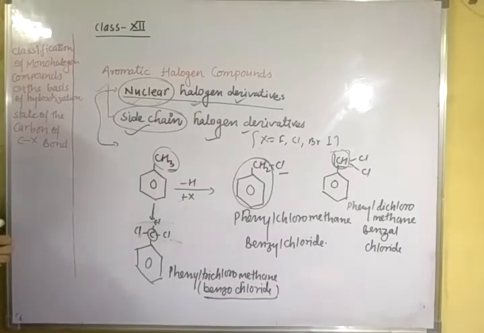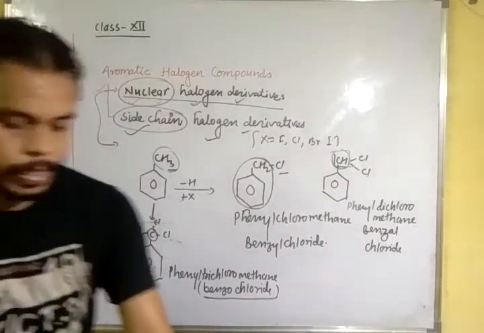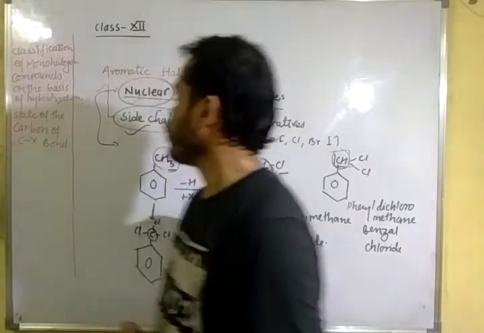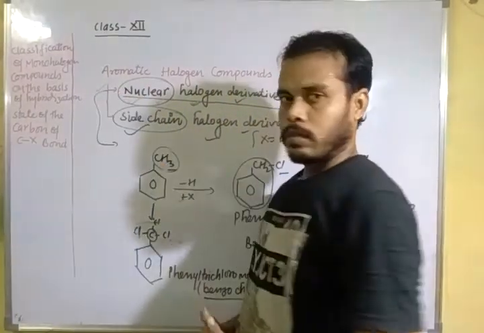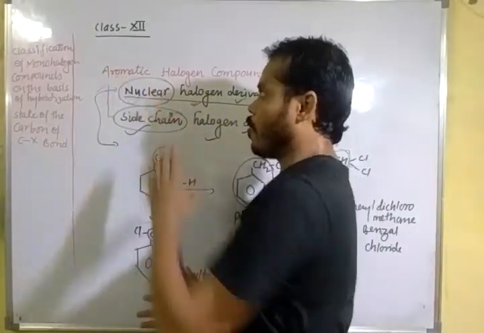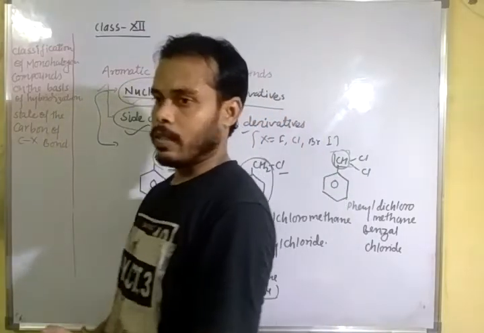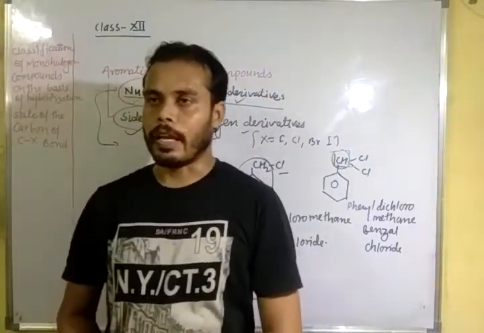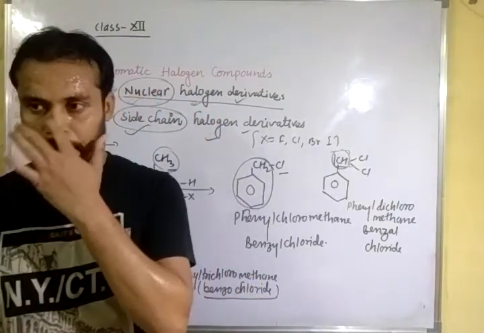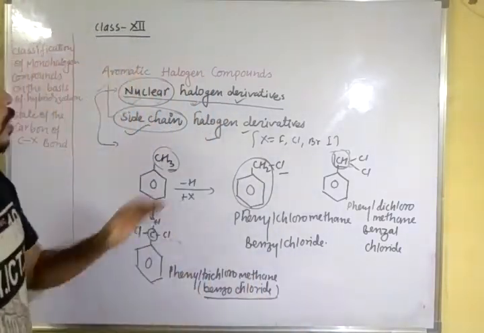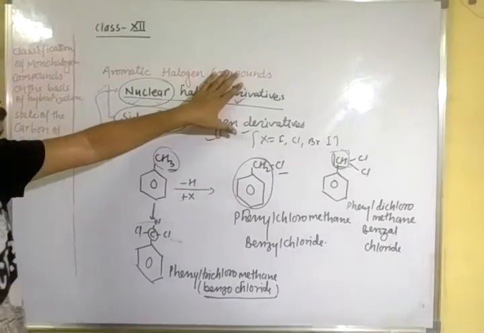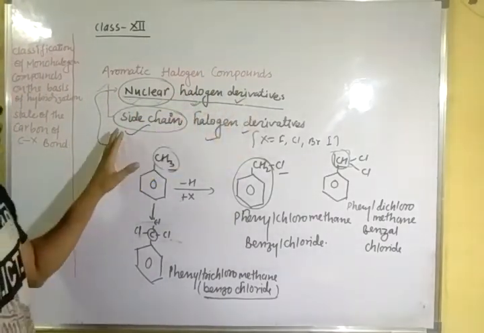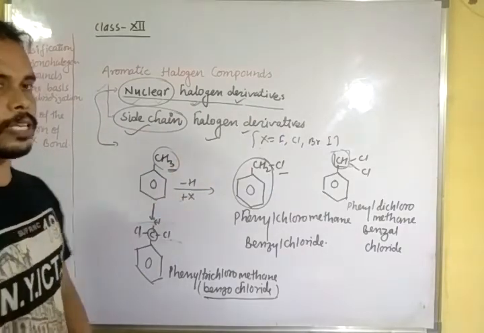Okay. Now, what are aromatic halogen compounds? The halogen derivatives of arenes are called aromatic halogen compounds. Aromatic halogen compounds are further classified into two categories: nuclear halogen derivatives and side chain halogen derivatives.